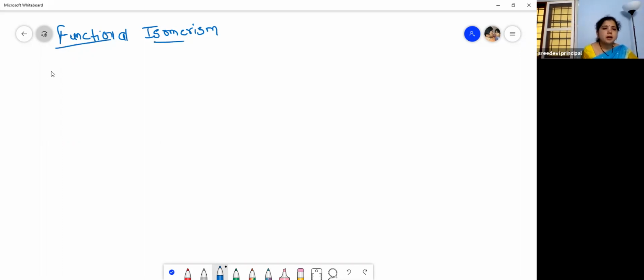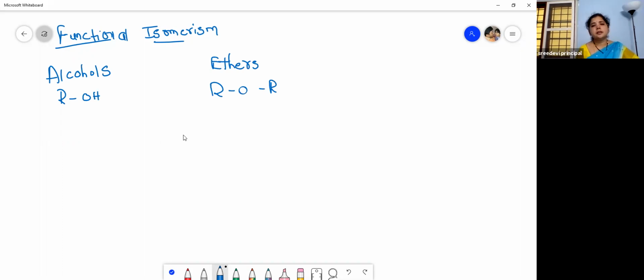Let us see. Alcohols and ethers are functional isomers. What are alcohols? R-OH. And what is an ether? R-OR is an ether. This is the ethereal oxygen which is linked to two alkyl groups. So R-OR is an ether and R-OH is an alcohol. Now let us see the functional isomers for these two compounds.